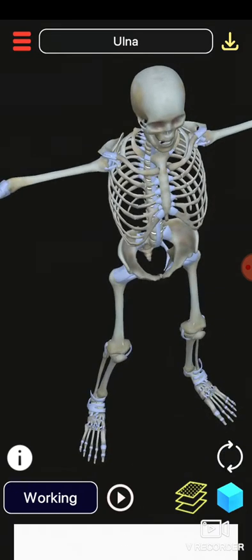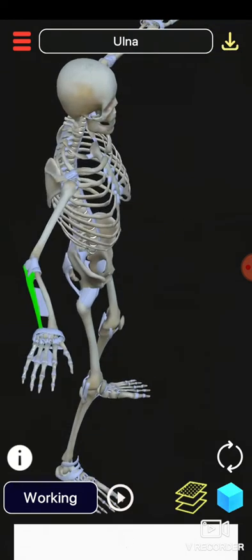So 8 small bones make up your wrist also. These are the phalanges, metacarpal. So these are all 8 bones making your wrist. Fingers have 3 bones. See, 1, 2, 3.